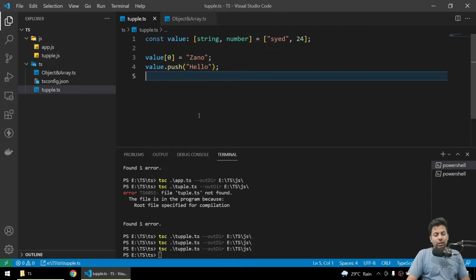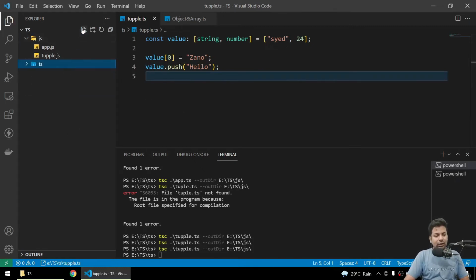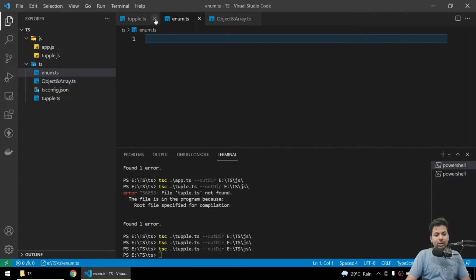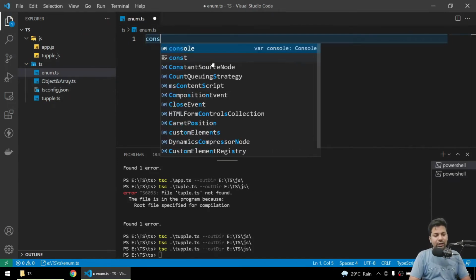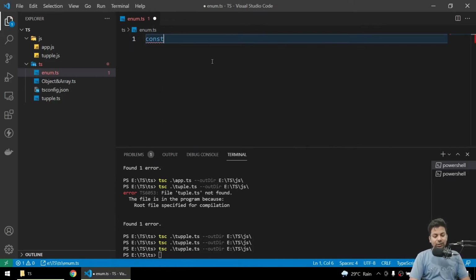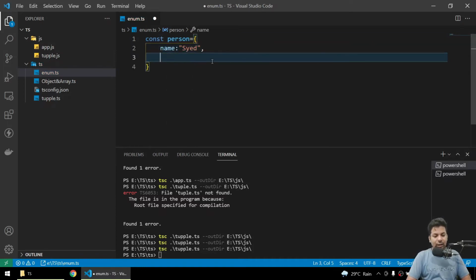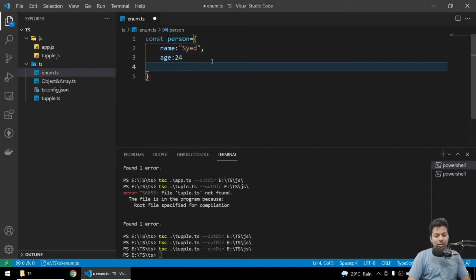Suppose there is, let me make a new file and call it enum.ts. Now suppose you are making an object for a person. The person can have a name of type string, can have an age, and the age can be 24. Now comes the role.